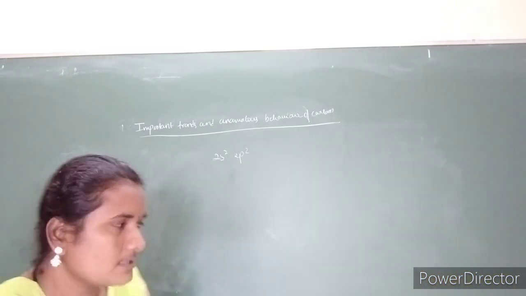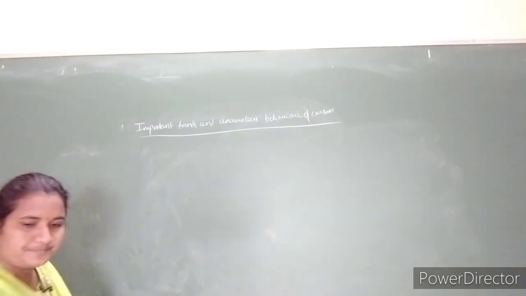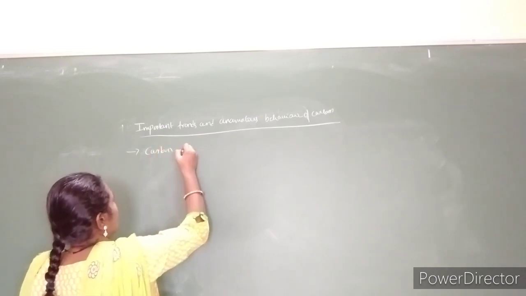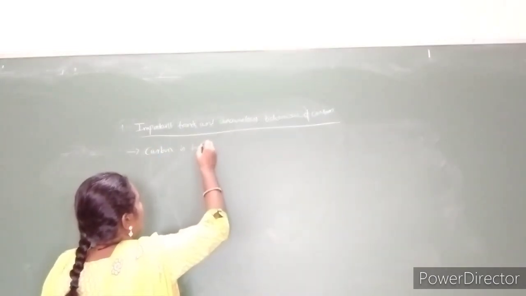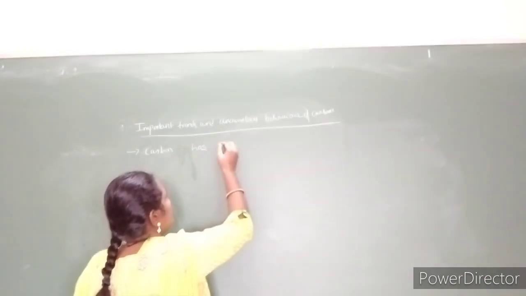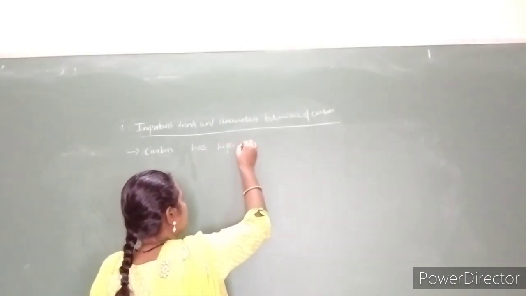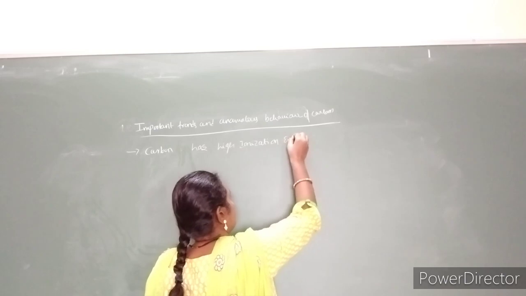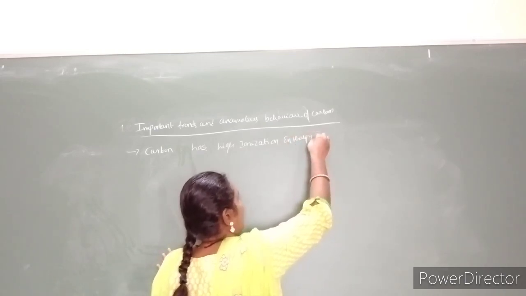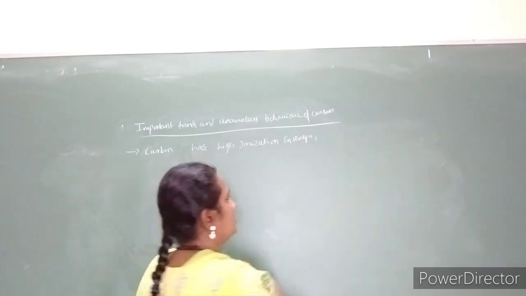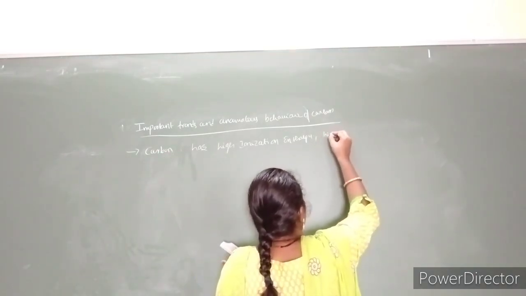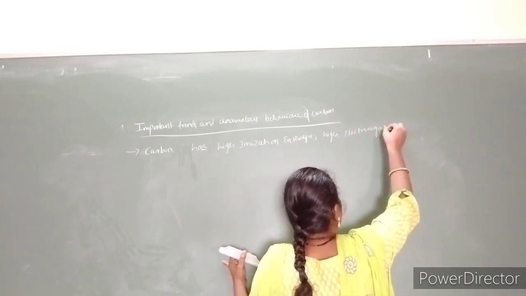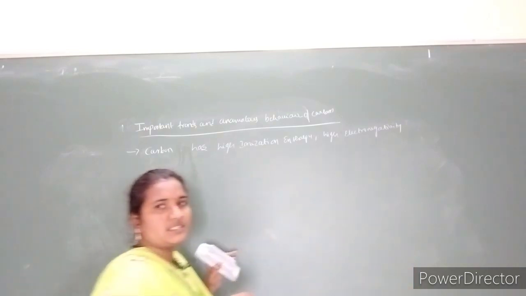Carbon has high ionization enthalpy and high electronegativity due to its smaller size.